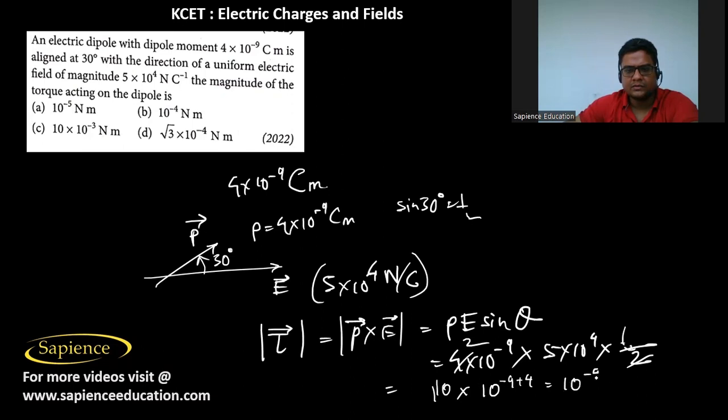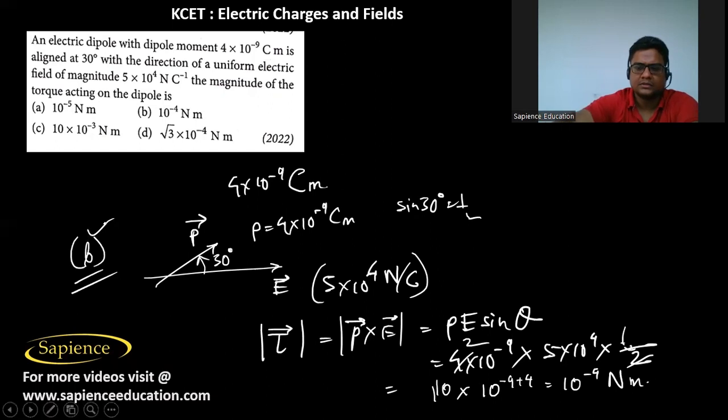So the magnitude of the torque acting on the dipole is 10 power minus 4 Newton meter. So option D is the correct answer.